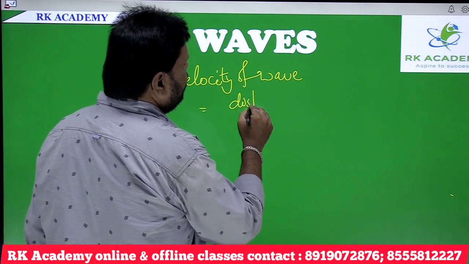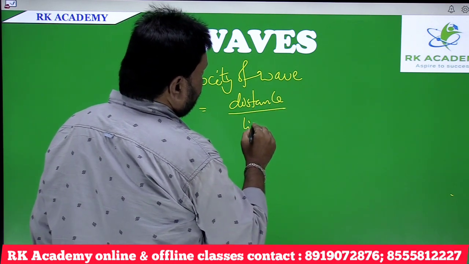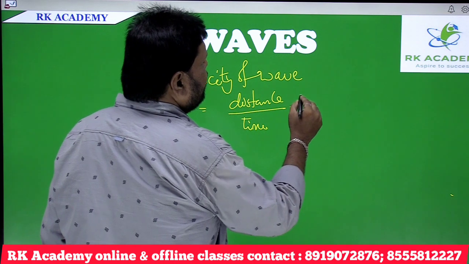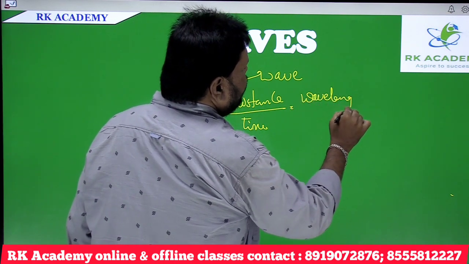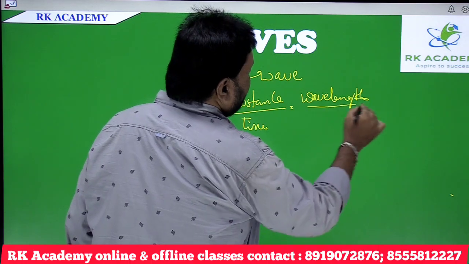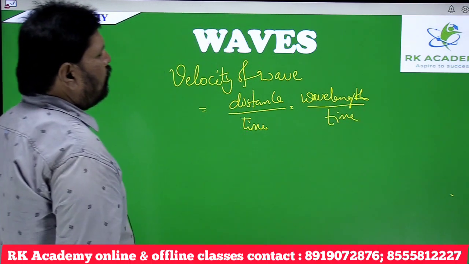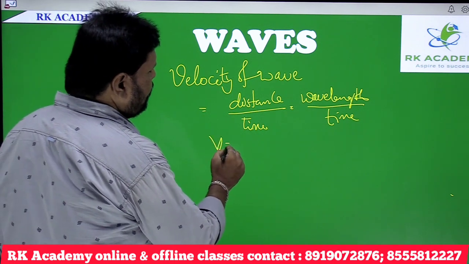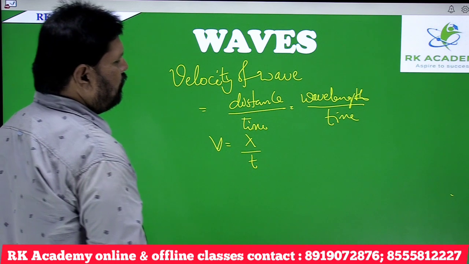Here distance is nothing but wavelength. The distance you considered is nothing but wavelength, by time. So generally V is given by lambda by T.